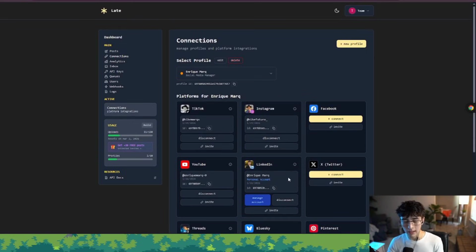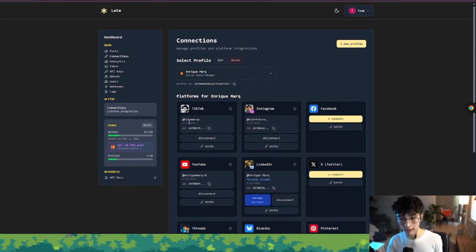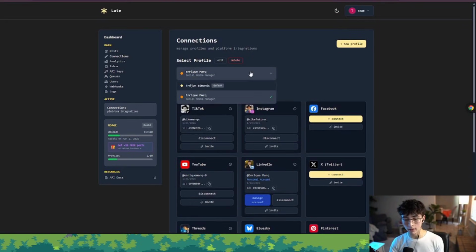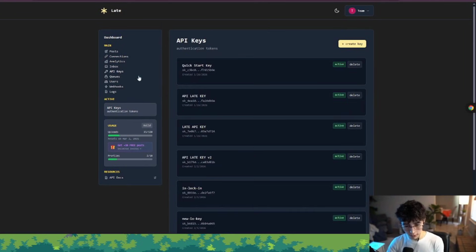media platforms. And the cool thing is that they don't charge you for that. The only thing is the usage, like how many uploads you do per month. That's the only limited capacity with my current plan. And yeah, this is incredible. You're able to add your friends, your team members, your different business accounts, and all of that stuff. And here is where we are going to get the API key in a bit.